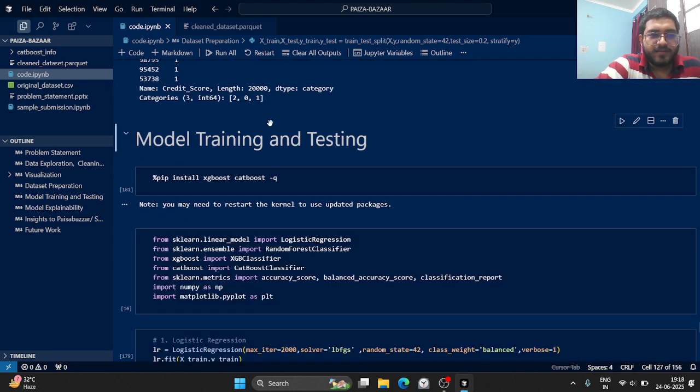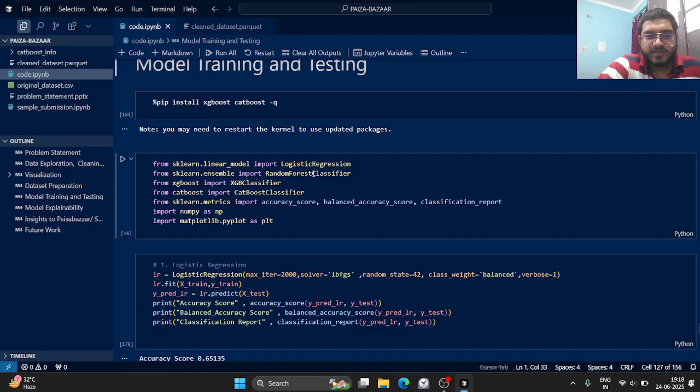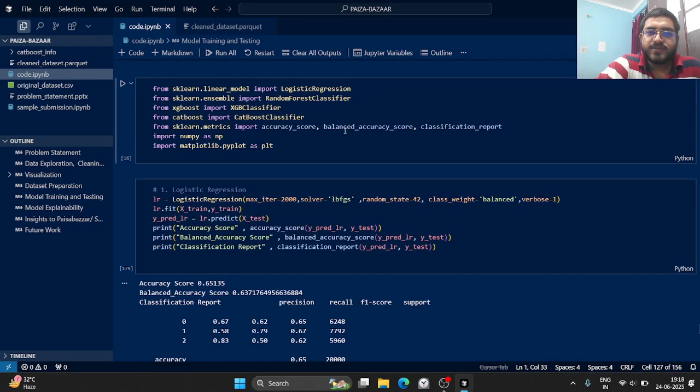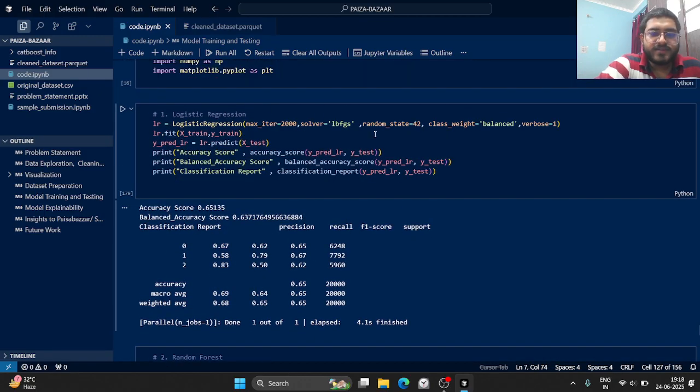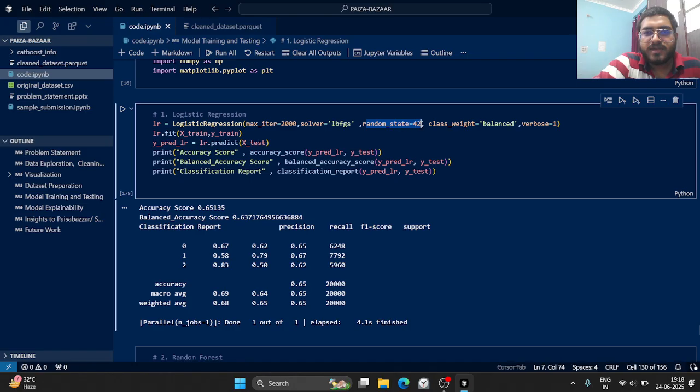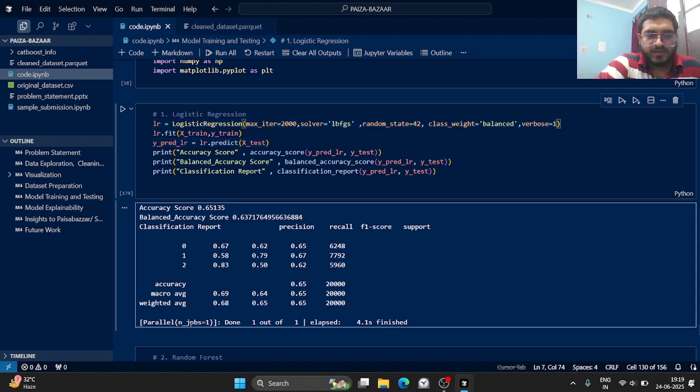Then we move to model training. I use four models: logistic regression, random forest, XGB classifier, and CatBoost. For metrics I use accuracy score, balanced accuracy score, and classification report. First, the logistic regression. The solver I kept was LBFGS and max iteration was 2000. For reproducibility I kept random state 42, and I used class weight balanced because if you see the labels, we do not have quite equal counts. I kept verbose 2 for this kind of results.